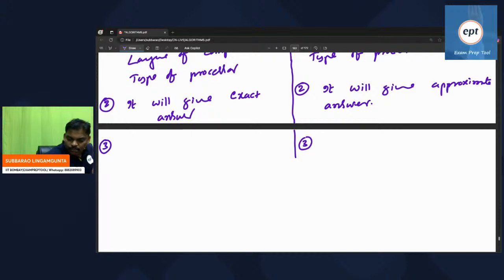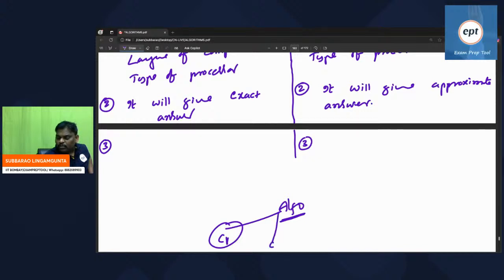But if you see the third step, the drawback with the first model is, try to understand everyone, that the time complexity of your program is based on the actual things. If the actual things are changing, time complexity will keep on changing. What is the meaning? If I run this program in some computer C1, it will take some time. If you run the same algorithm in some other computer C2, it will take some other time, because from this computer to that computer, actual things are changing.